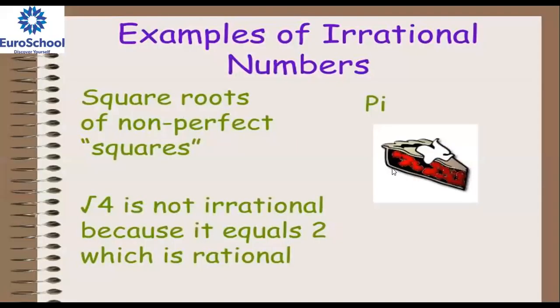Now, for example, irrational numbers: the square root of a non-perfect square is irrational. Root 4 is not irrational, because root 4 means 2. You learned this in 8th grade, in the squares and square roots chapter. Root 4 is 2. Root 9? 3. Root 16? 4. So some square root numbers are not irrational numbers.